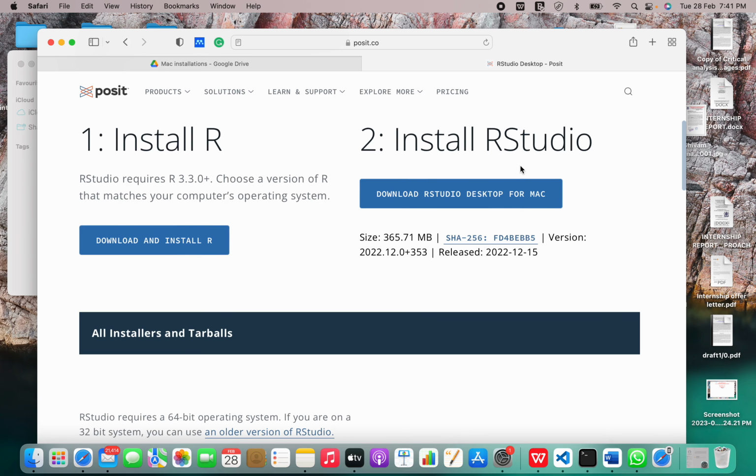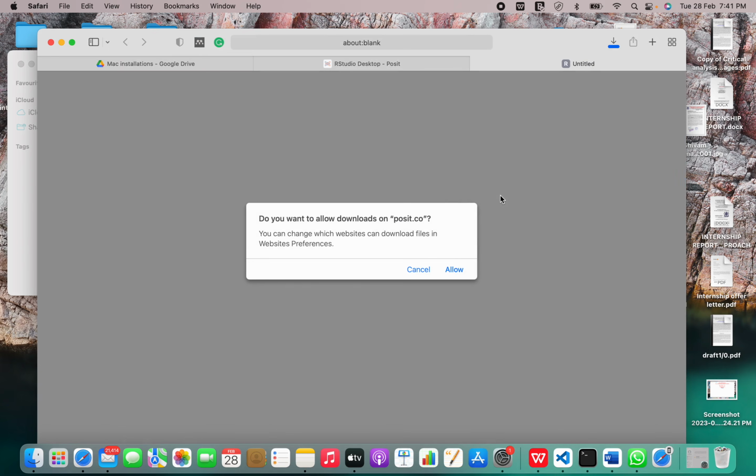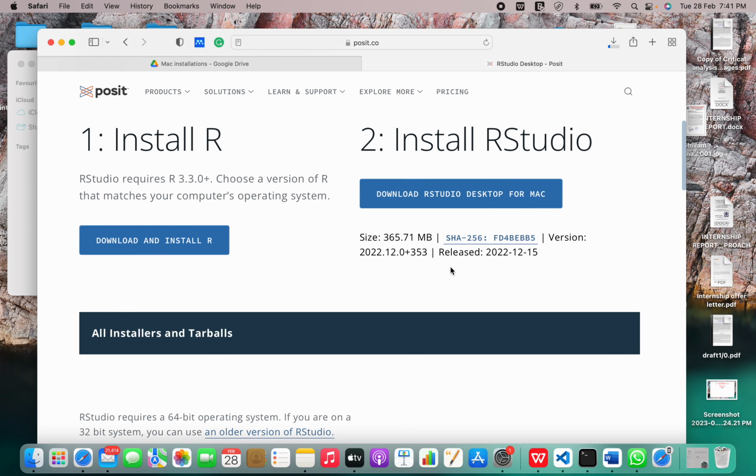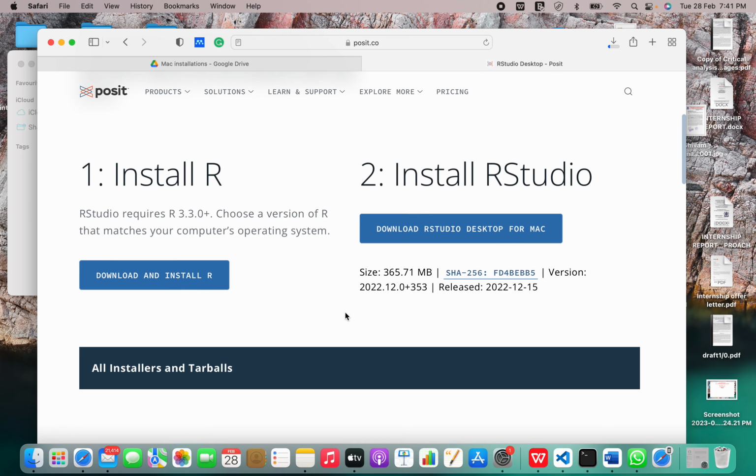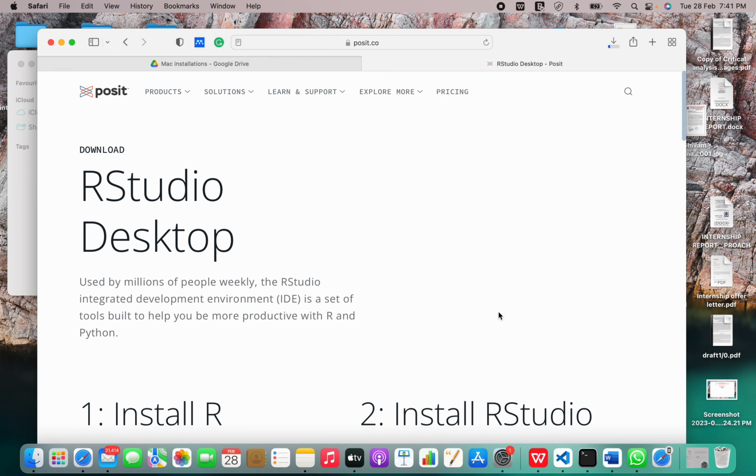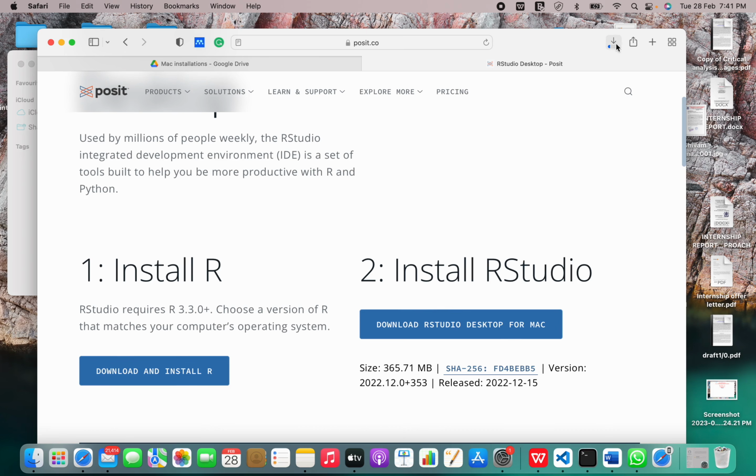Now we'll install RStudio by clicking on this. So download RStudio for desktop Mac. So I'm clicking allow. So this is the version. Now the size is 365.7 MB. So it will take a few seconds.